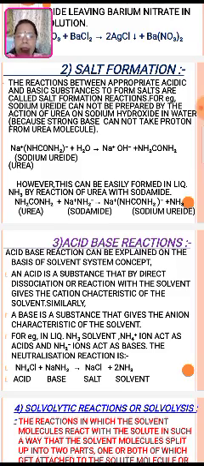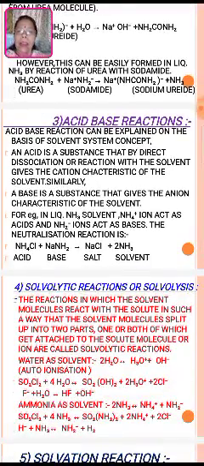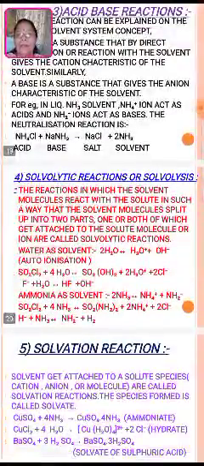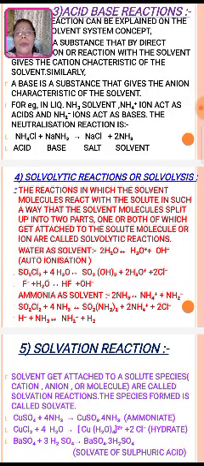See the example: in liquid ammonia solvent, the NH4+ ion acts as an acid and NH2- acts as a base. In the neutralization reaction, NH4Cl, the acid, and NaNH2, the base, form the salt NaCl and liquid ammonia, the solvent. This is the proper example of the acid-base reaction, also called a neutralization reaction.